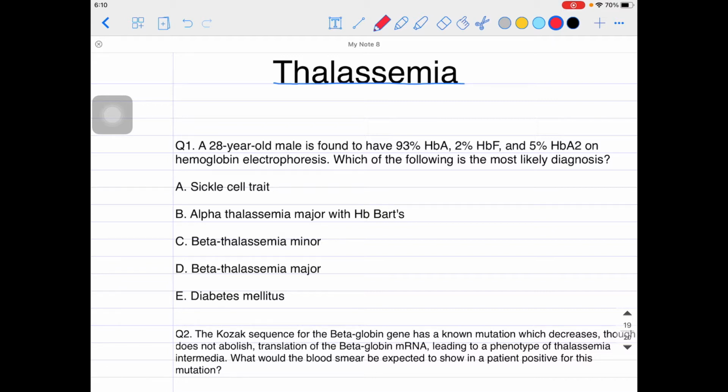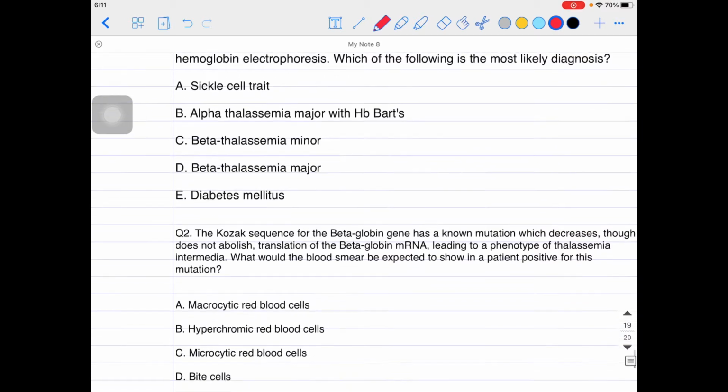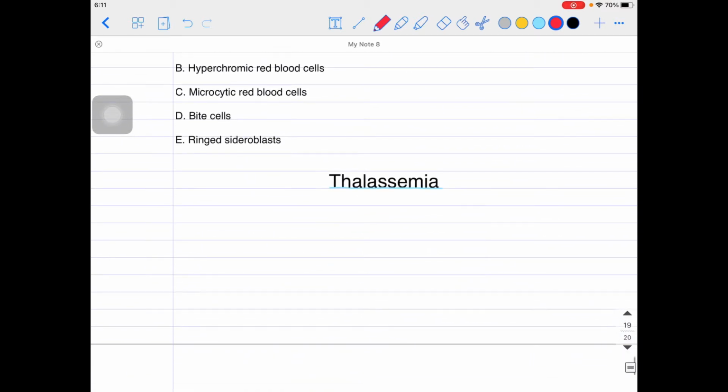But today I'm here to talk about thalassemia, a very special kind of anemia, and it is very commonly tested in the exams also. So let's try to get some concepts about thalassemia. We'll do some clinical scenarios, but first let's make some concepts in thalassemia, and then we'll come back to them.